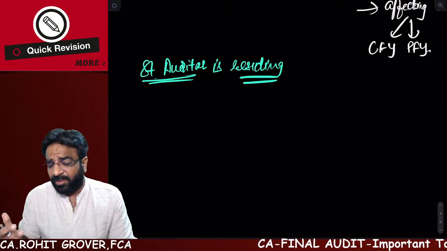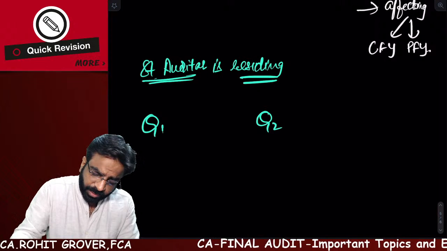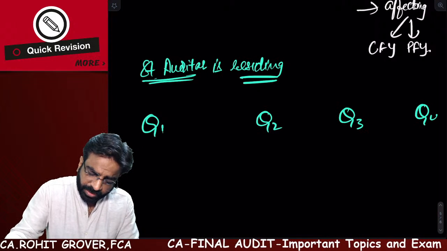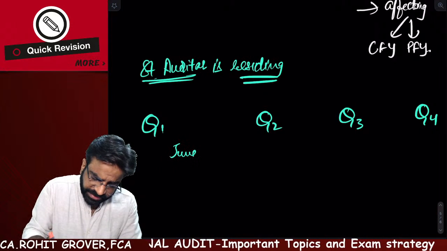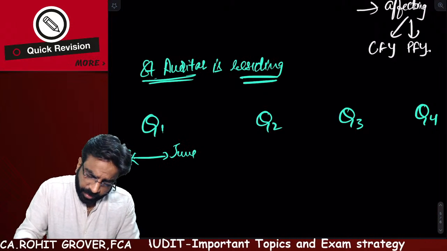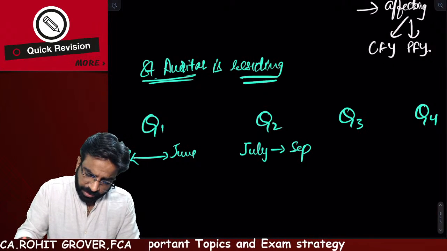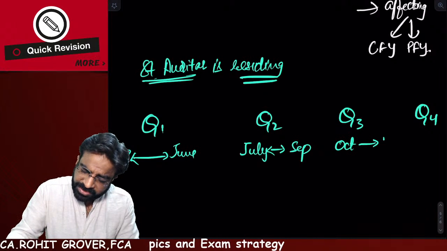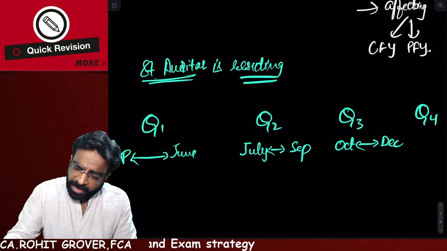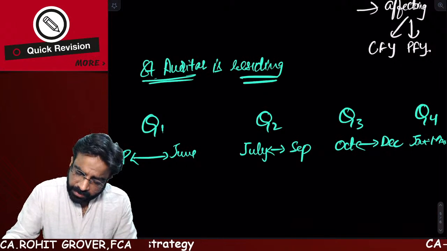When the statutory auditor is resigning, suppose this is quarter 1, this is quarter 2, this is quarter 3, and this is quarter 4. So from April to June, this is quarter 1. From July to September, this is quarter 2. From October to December, this is quarter 3, and January to March, this is quarter 4.